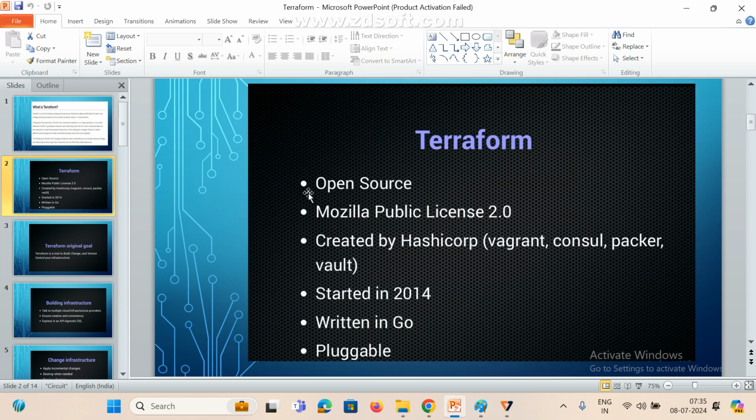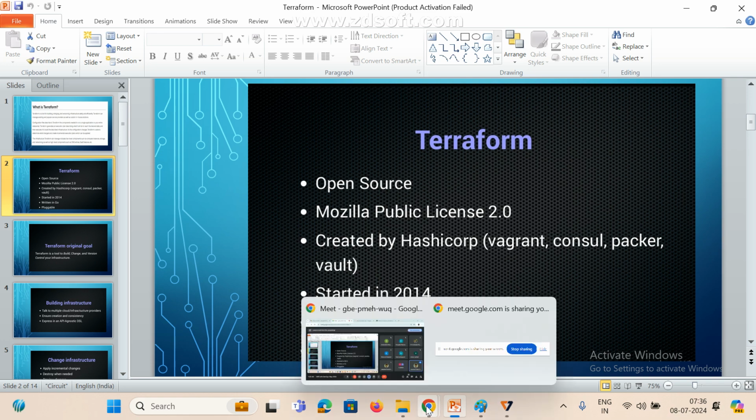Now see here, this is also open source. If you mention it on your resume, most people ask a few questions here, very important. Open source means no need to pay, no need to buy anything. We can directly download it from the internet, just set the path in the environment variable, and we can use it. This was created by HashiCorp. This is the company that developed Terraform.